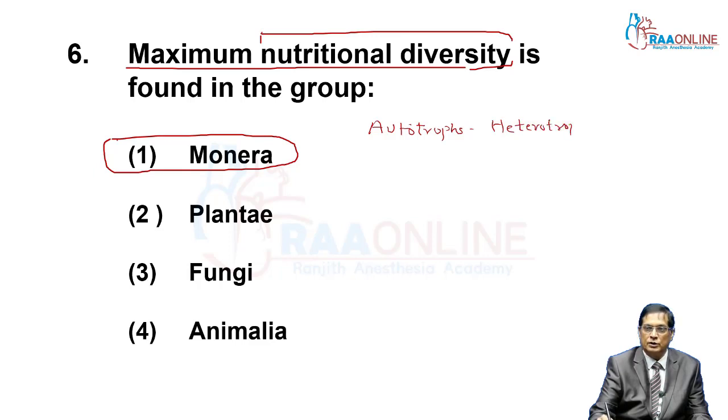Autotrophs are those who are able to prepare food themselves, whereas heterotrophs are those who are dependent.